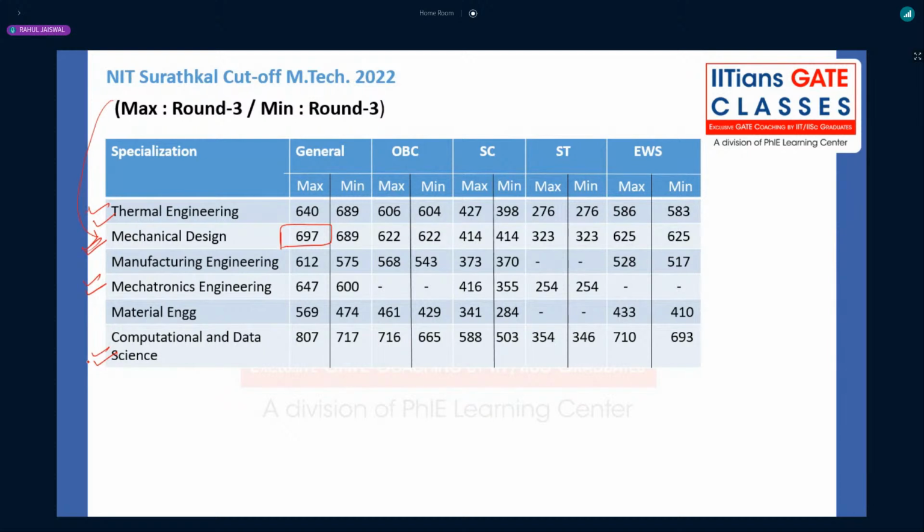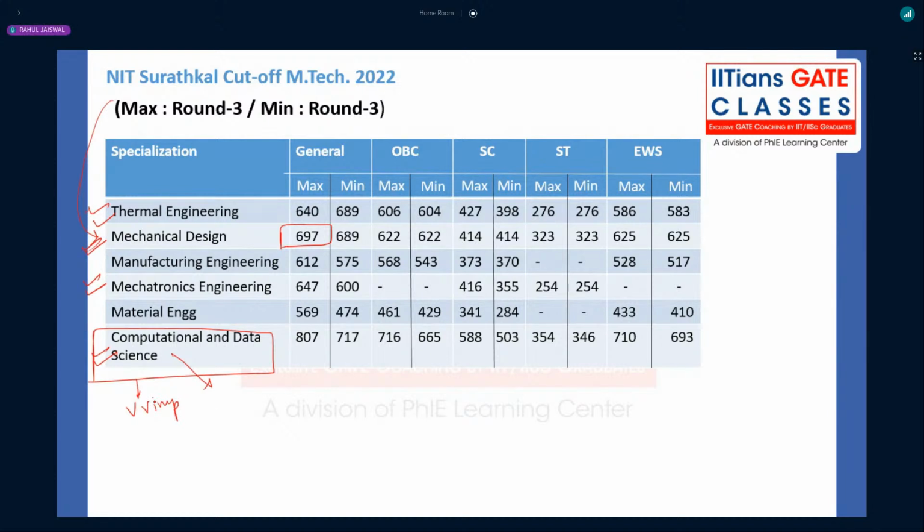Just wait a moment. Yes, I just want to say about computational data science. Just wait. Very, very important. Let me just collect the data. Just wait a moment.